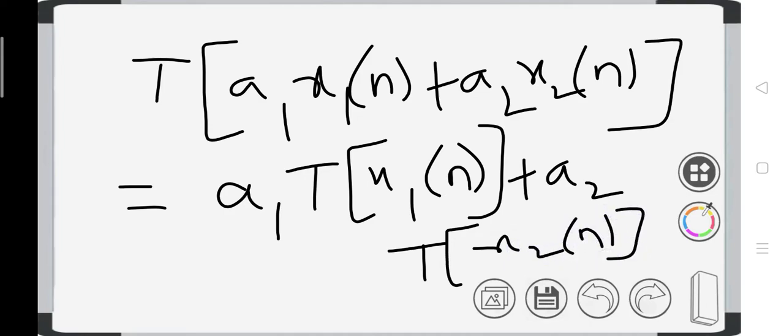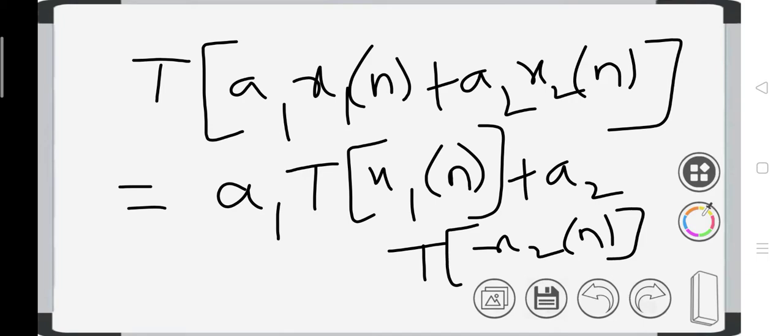This is the condition for the superposition principle. Here a1, a2 are arbitrary constants.